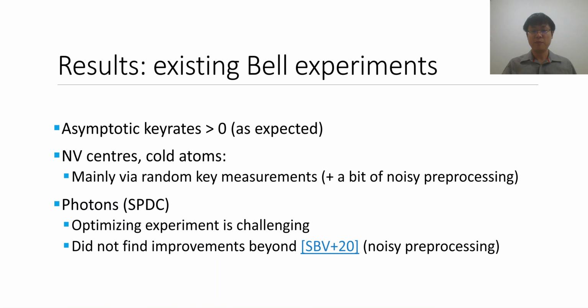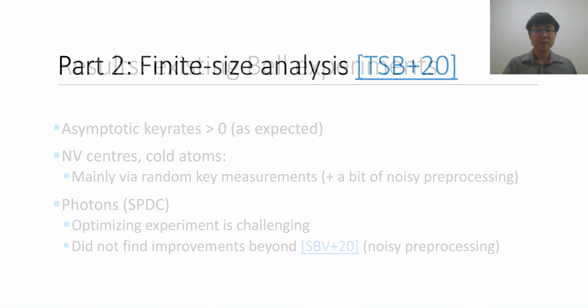We found that there were many parameters that you can optimize in the experiment. And in this work, at least, we were not able to find improvements in the key rate beyond those that were achieved using only noisy preprocessing. But this isn't to say that it's impossible. It's just that we were not able to find parameters that improve the key rates beyond this. In fact, in light of the extremely recent results that I mentioned, there are some developments on this point, which I'll mention in more detail at the end.